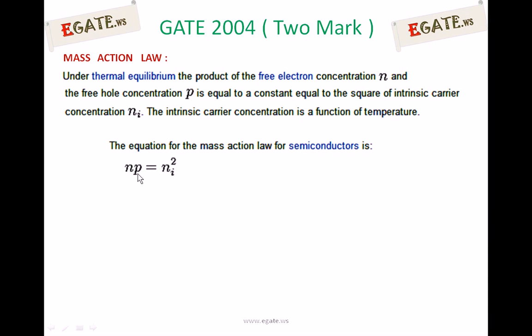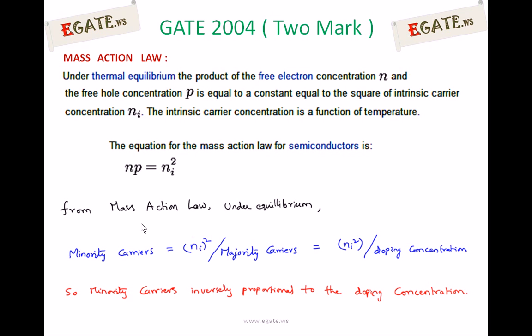For an extrinsic semiconductor, out of n and p, based on the material, one will be the majority carrier and one the minority carrier. So majority carriers times minority carriers equals ni squared, a constant. From this, minority carriers equals ni squared by majority carriers, that is ni squared by doping concentration.